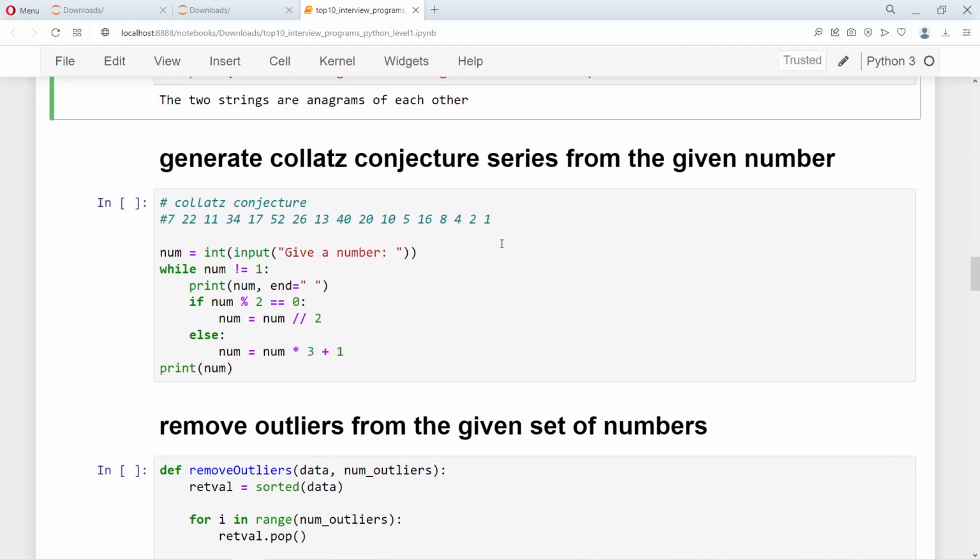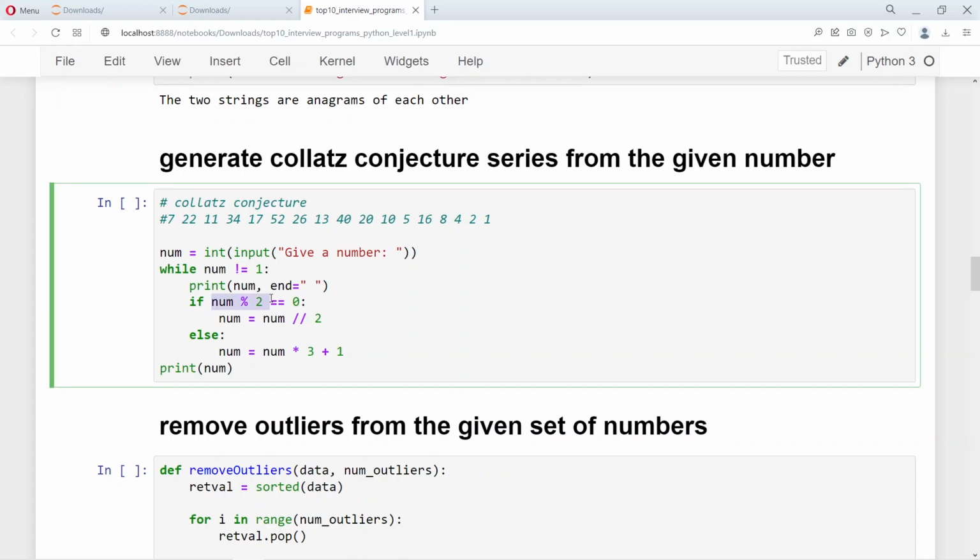Now the other popular question that is often asked is to generate the Collatz conjecture sequence from any given number. As you can see, the Collatz conjecture is: if the given number is an even number, it's divided by 2. If it's an odd number, the number is multiplied by 3 and 1 is added to it.